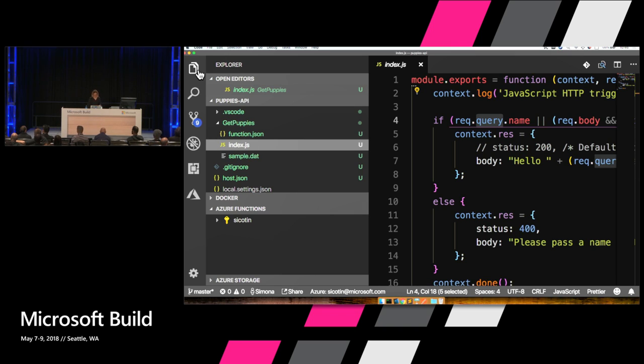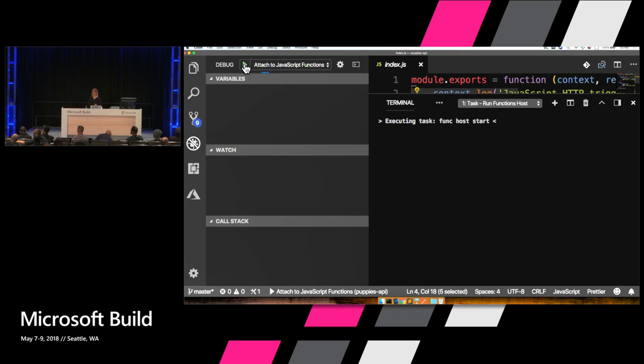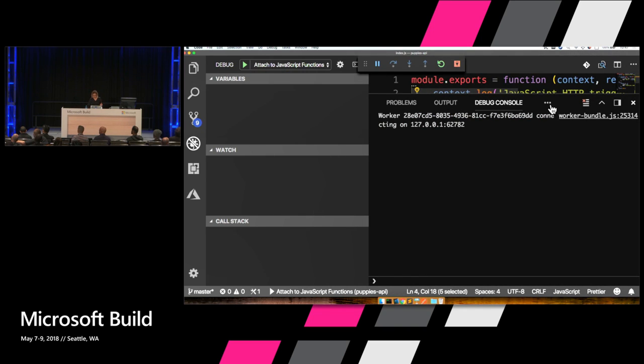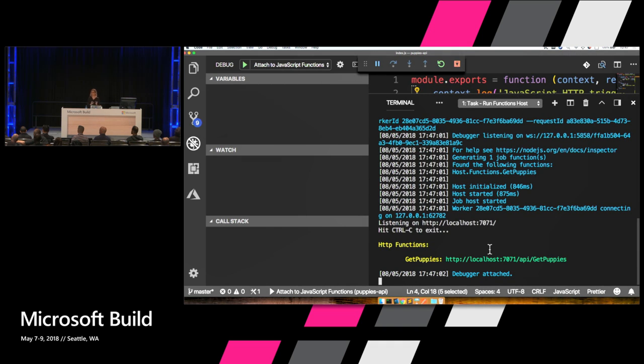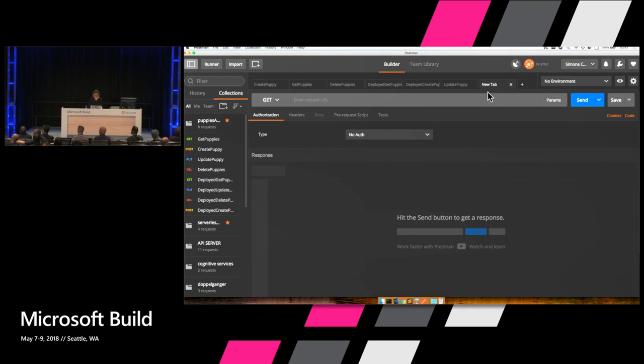Yay! So get ready for this. Again, we're going to see the power of Azure Functions. We can just go to our debugger icon right here, and we can click play. This is going to start our function runtime. Once everything has started, we can see that we get the URL for the function, which we can immediately call. So I'm going to copy this and go to Postman.